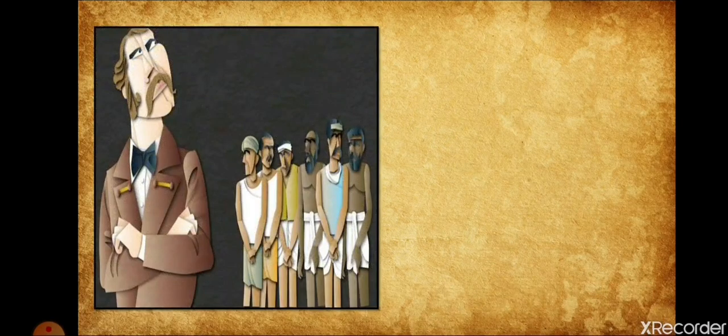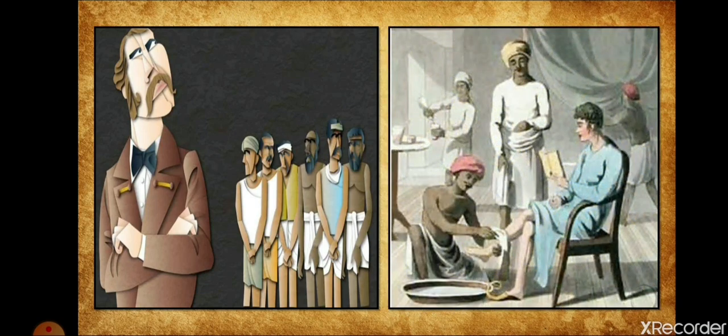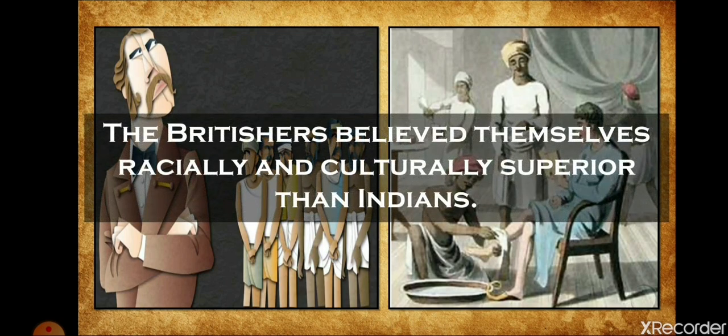Next, the racial and cultural discrimination of Britishers against the Indians. As we know, Indians are darker than the British, so it was the skin color, and the racial discrimination also enraged the Indians against the Britishers. The Britishers believed themselves racially and culturally superior to Indians, and they forced the Indians to do minimal works for them.